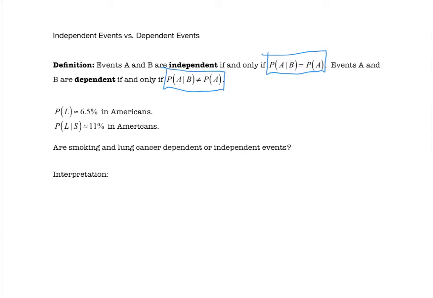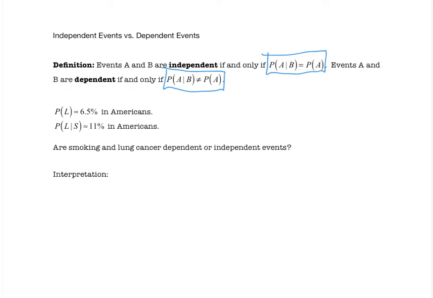So we want to make sense of why it's defined this way. Basically, if these two things are equal, that means the probability of A occurring when B has already occurred is the same thing as the probability of A occurring whether B has occurred or not. So basically, this is saying that B really doesn't have an effect on A. Then you would call them independent. Whereas if you compute the likelihood of A occurring given that B has already occurred, and that's different than the probability of A occurring where you're not worrying about B, then that means B actually had an effect on A. Then you would call them dependent events.